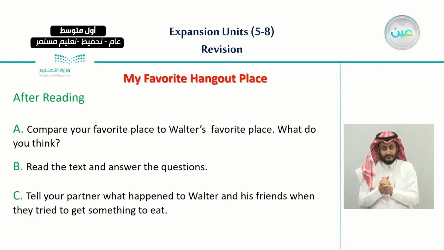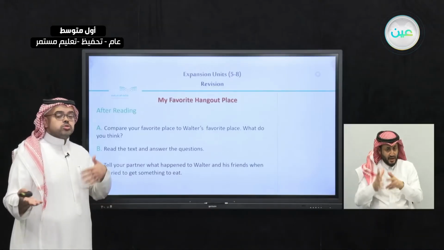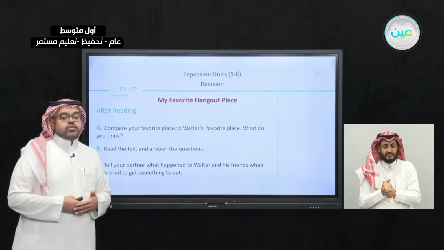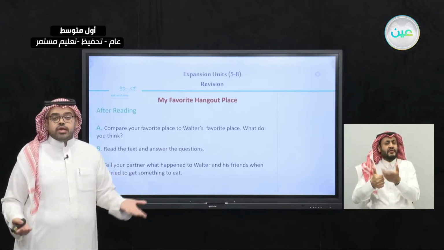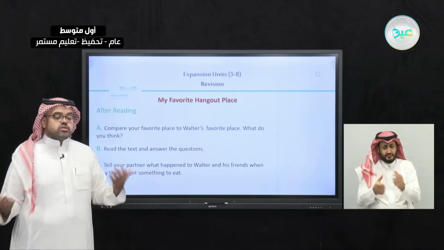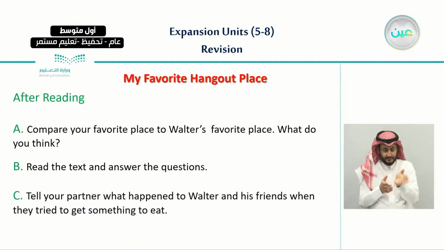And also we have answered a couple of questions about the reading text about Walter. And we said, compare your favorite place to Walter's favorite place. And what do you think? What are, let's say, the positives or the negatives of each place? So this is what comparison is all about, to see what usually works for you or does not work for others. And also read the text and answer the question and tell your partner what happened to Walter and his friends when they tried to get something to eat.